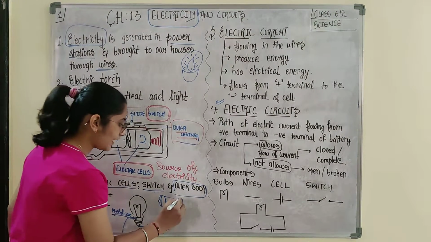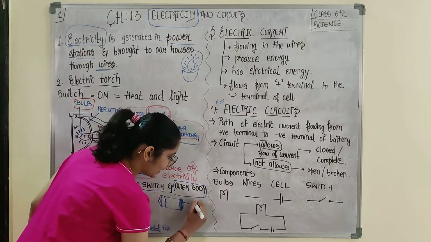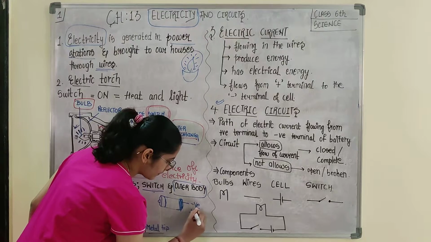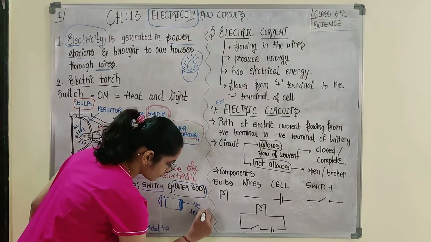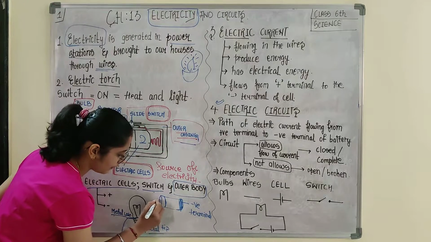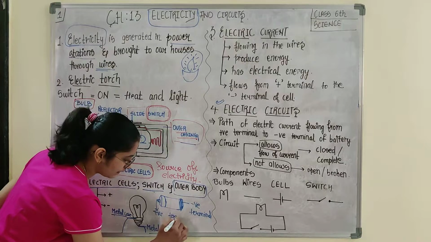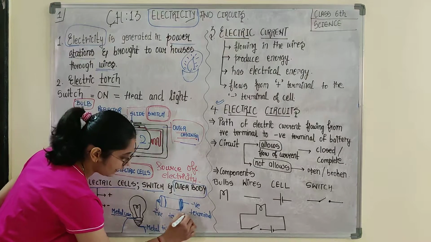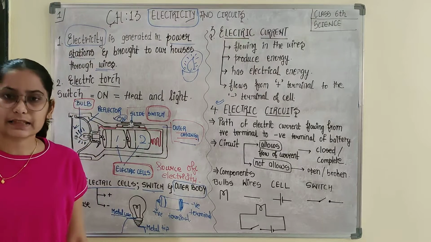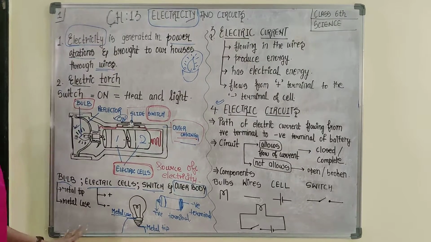There is a flat metal disc, which is the negative terminal, and the bulged portion is the positive terminal. So there are 2 terminals in electric cells. Clear? Okay, electric torch done.